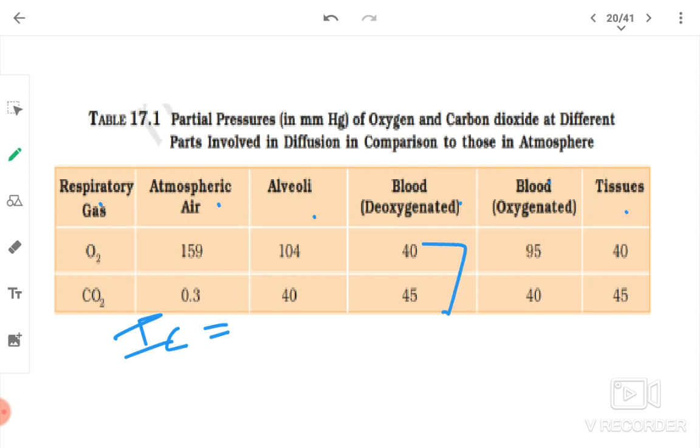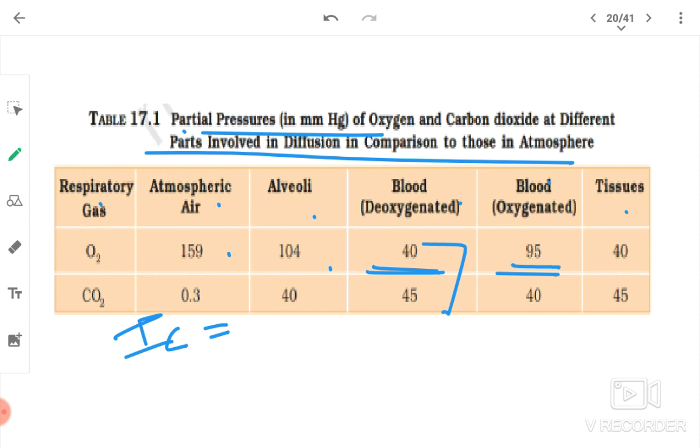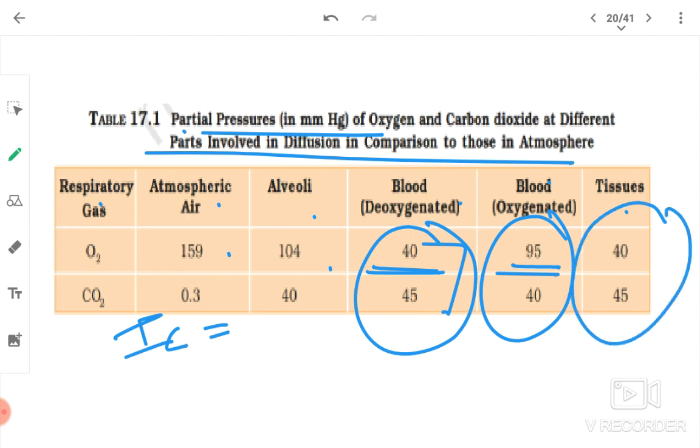Atmospheric air will have 159 mm of Hg partial pressure of oxygen, and carbon dioxide at different parts involved in diffusion in comparison to those of atmosphere. This you have to memorize.